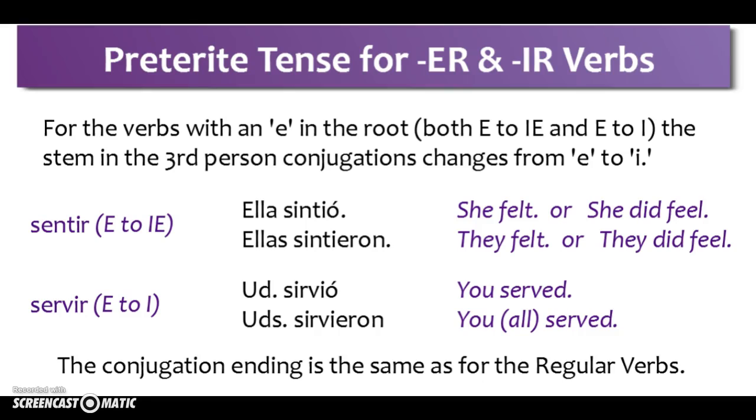Servir is E to I in the present and E to I in the preterite. Usted sirvió and ustedes sirvieron. The ending is still the same as it is for the preterite conjugation of ER and IR verbs that were also regular. It's the stem that we're looking at for the differences.